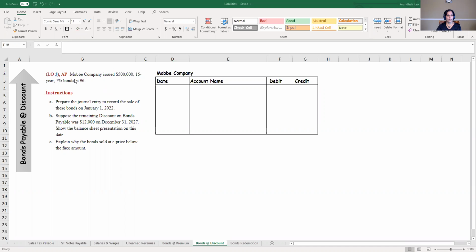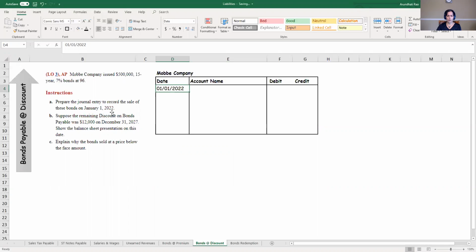So to start with, here we have Moby Company that has issued a $500,000 15-year 7% bond at 96. So I'm borrowing $500,000. I say I will repay the money in 15 years. Over the next 15 years, I'm going to pay 7% interest on the 500,000. But at the time of issue, I got 4% less than what I asked for. So 96% of 500,000. So let's start with that journal entry over here.